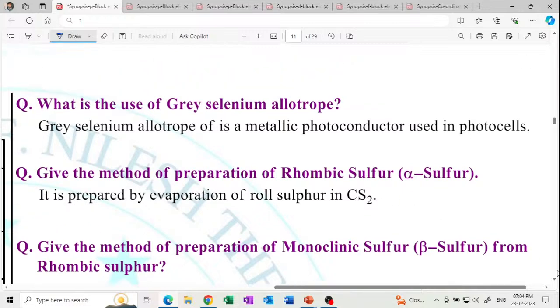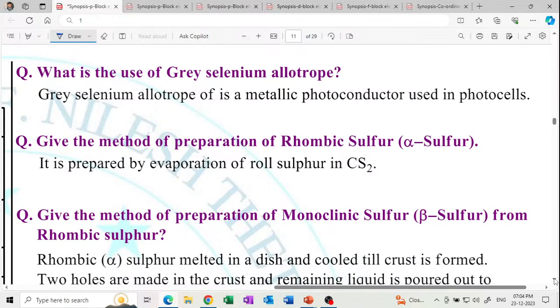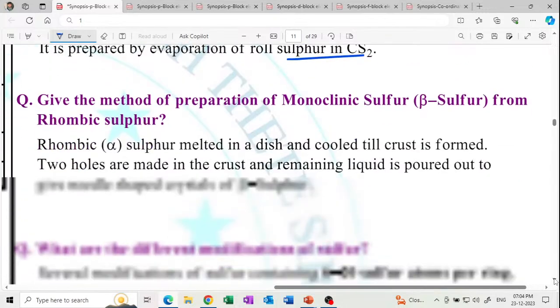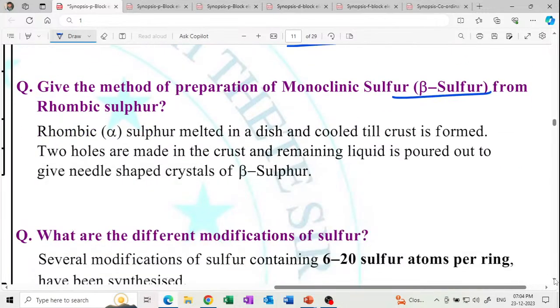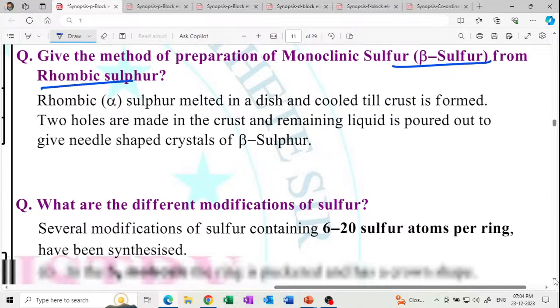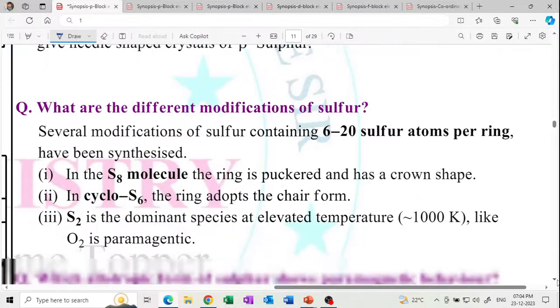Okay, what is the use of gray selenium allotropes? It is used in photoconductors and photocells. Give the method of preparation of rhombic sulfur: evaporation of raw sulfur in CS2. Give the method of preparation of monoclinic sulfur, beta sulfur. What are the different modifications of sulfur?